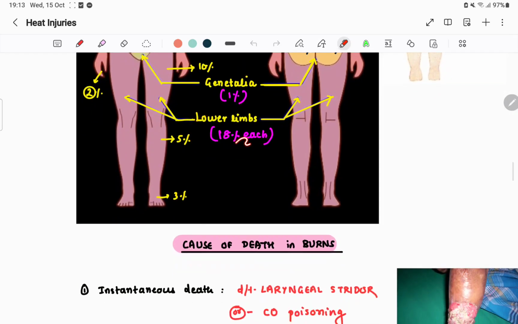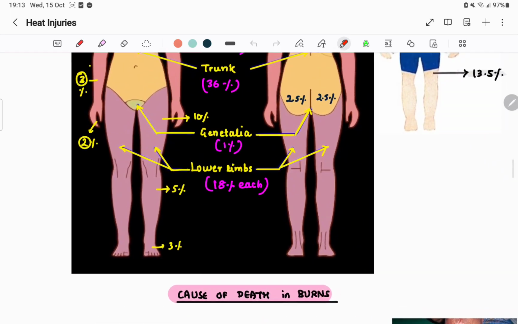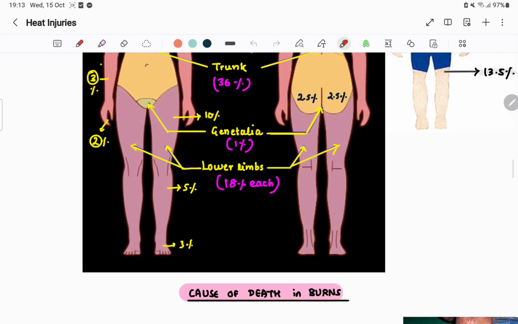Lower limbs are 18% each. So 18% total, so this lower limb front is 9%, and back part similarly 9%. And how is it distributed? This is the thigh area, this you can say the lower distal leg area, and this is our foot. So this part is 10, this is 5, this is 3 in total. 5, 10, 3, 18. Okay, 18%.